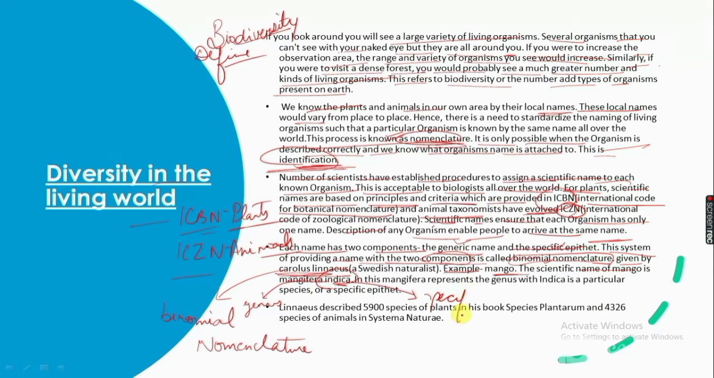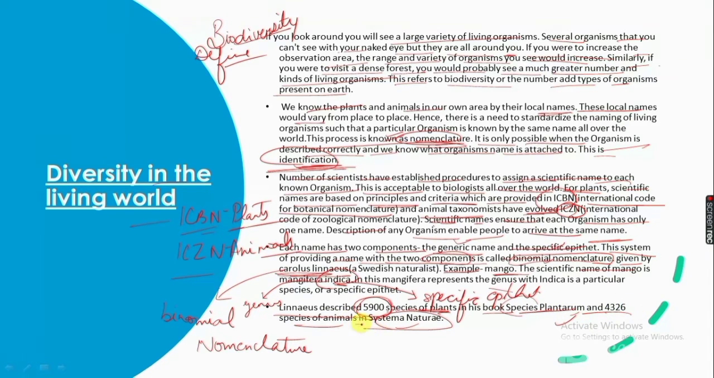Linnaeus described 5,900 species of plants in his book Species Plantarum and 4,326 species of animals in Systema Naturae. These are the two books written by Linnaeus.